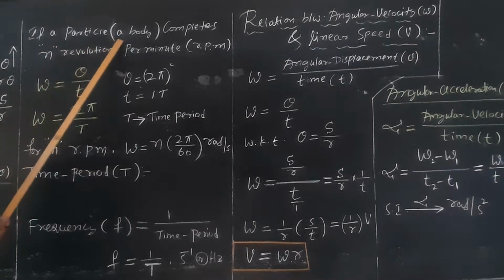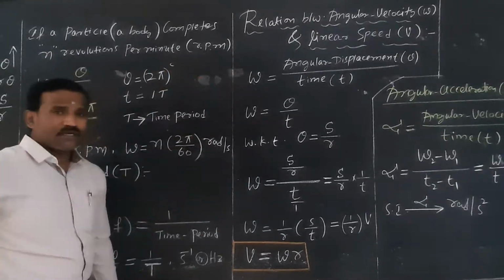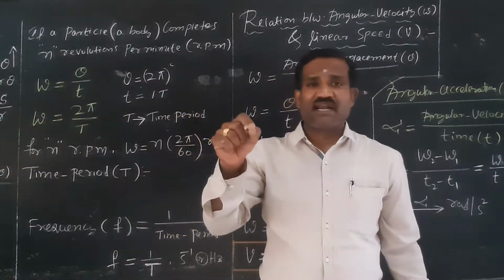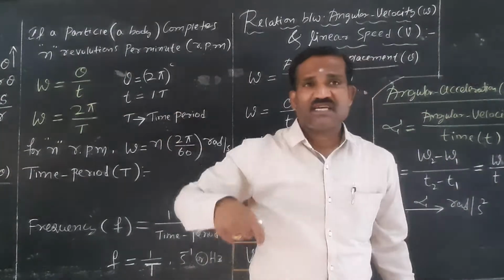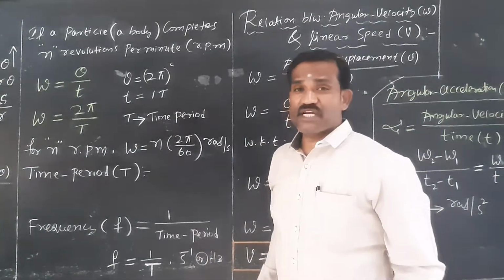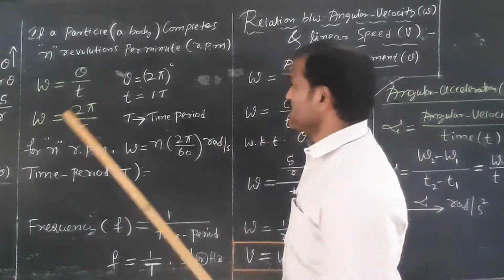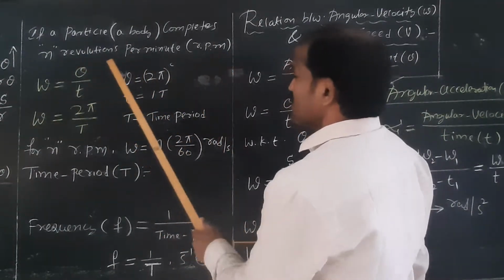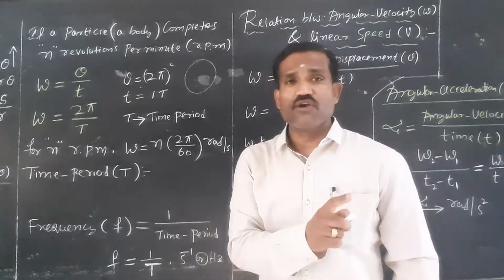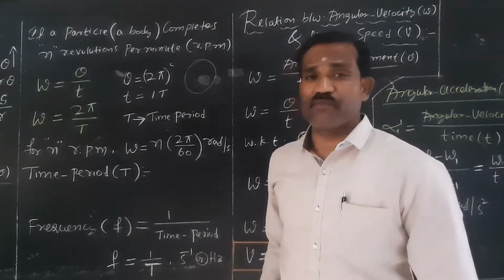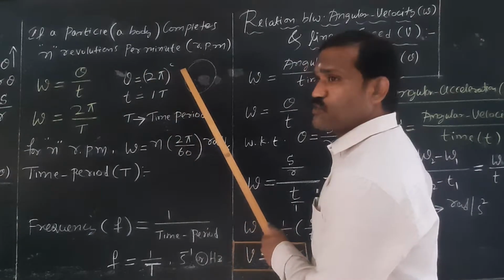Consider a particle or a body that completes N revolutions per minute. Mark a point on the grinding wheel. The point will make revolutions, right? How many revolutions are described by the point on the grinding wheel in a minute? That is called revolutions per minute. Converting revolutions per minute, look carefully. For one revolution, one rotation, how much of the angle is described by the particle? 360 degree, that is 2 pi radian.